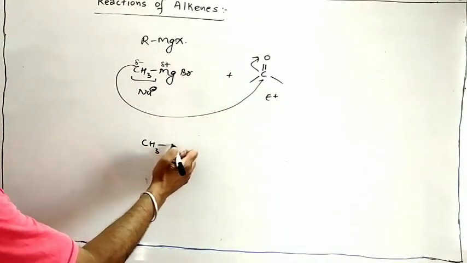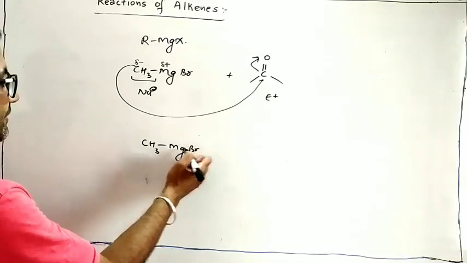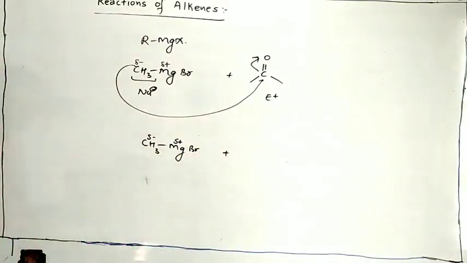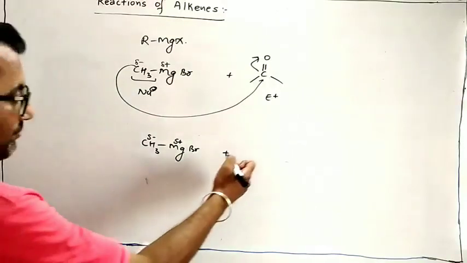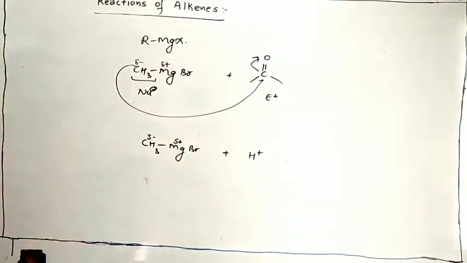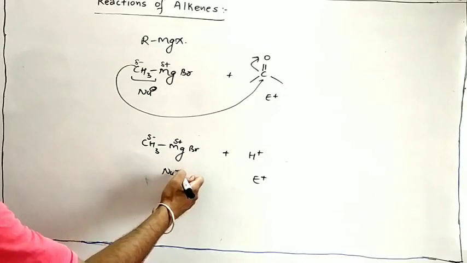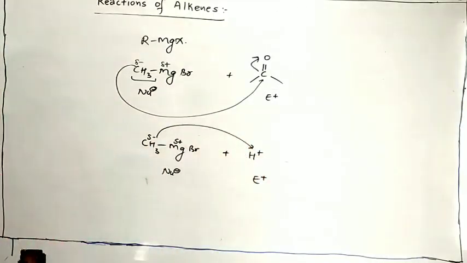Again Grignard reagent. You are adding some protic acid that gives H positive ion. Now we know that H positive ion is an electrophile. It means this will act as a nucleophile, so it will attack on this to form methane.